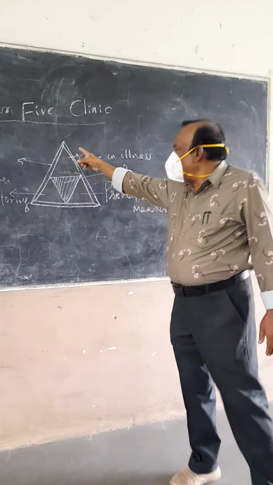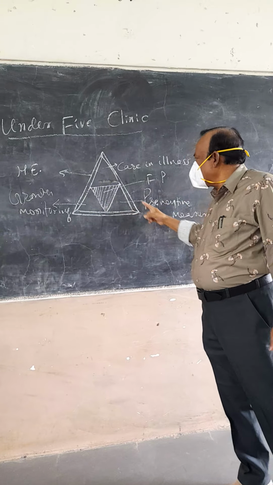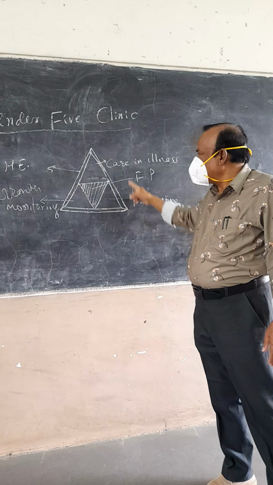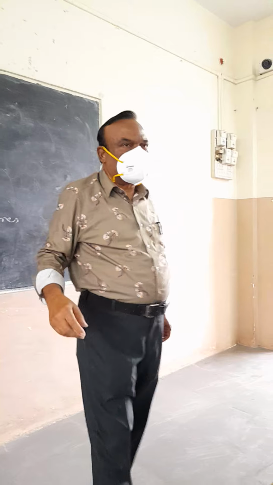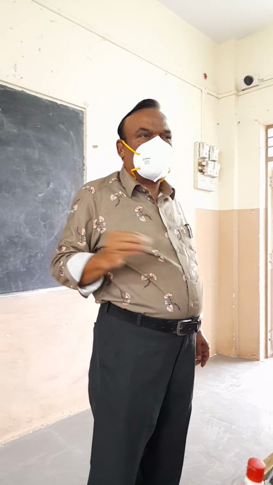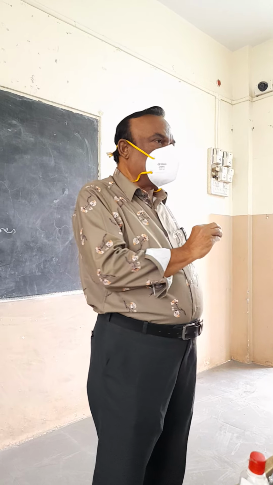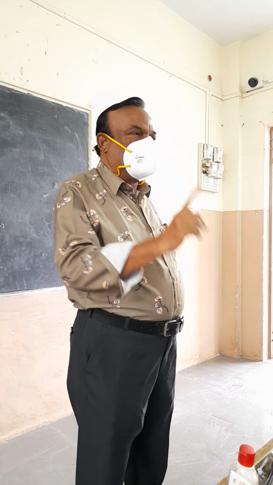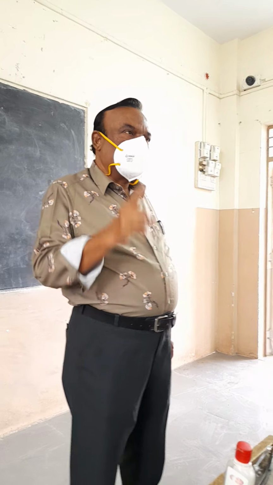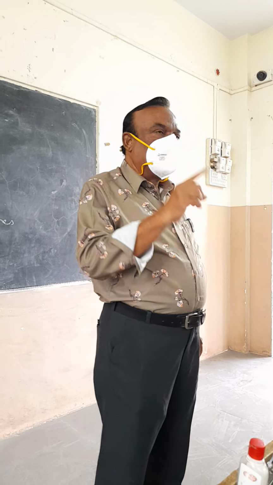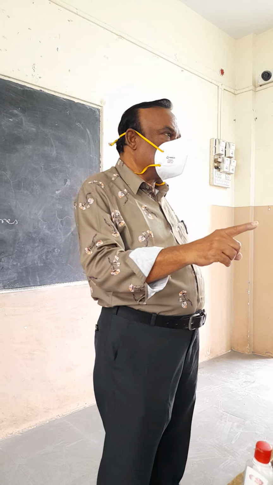Next, there is a line around this triangle, outside this triangle, that is called health education. To whom do you want to give the health education? Here we give the health education to the parents, mother and father, to the society, to the sisters, nurses, paramedical workers, even doctors.